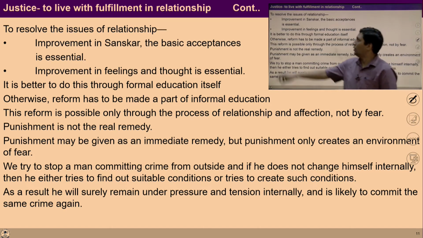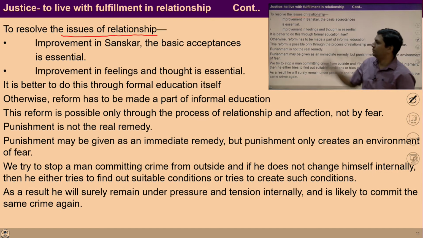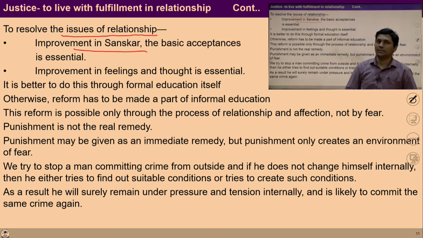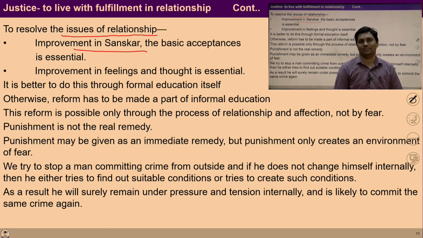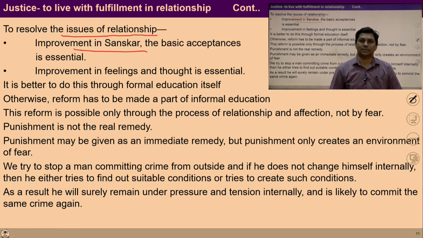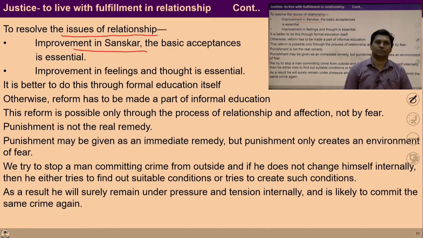To resolve this issue of relationship, improvement is required in the sanskars. The behavioral issue is because of the sanskars, and this improvement of sanskar is essential. Improvement in feeling and thoughts is essential.